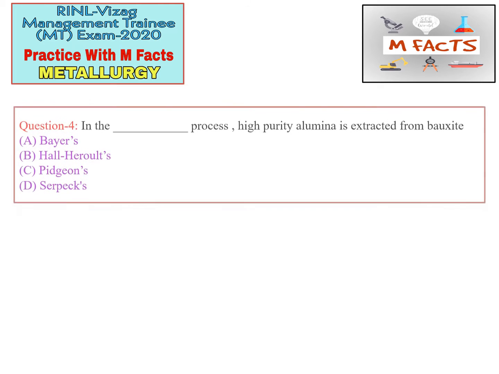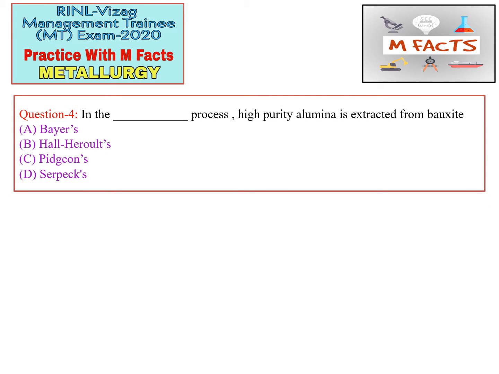So the next question is about one of the processes: high purity alumina is extracted from bauxite. The options are Bayer process, Hall-Héroult process, Pidgeon process, and Serpek process. Okay, so these are the four processes named in the options. So we will try to eliminate the options.